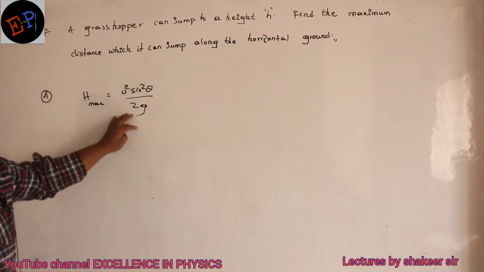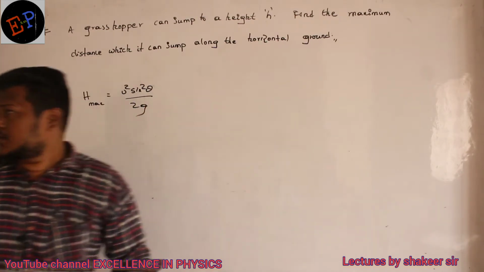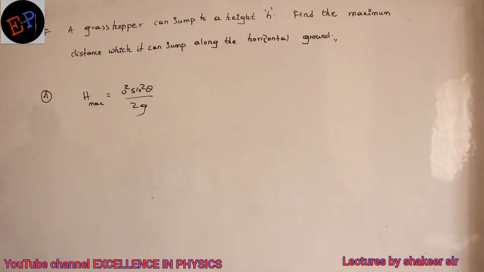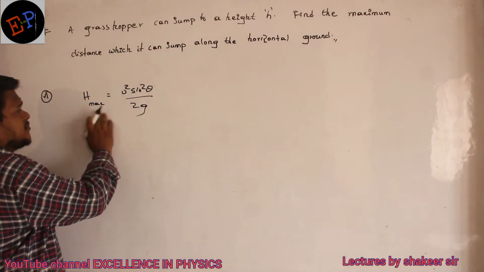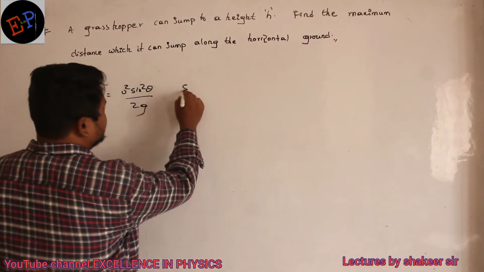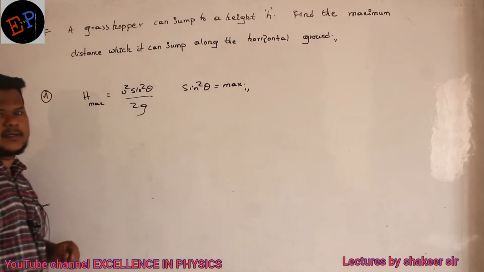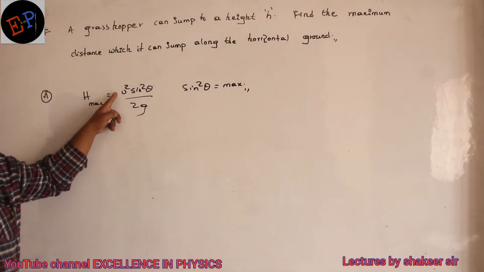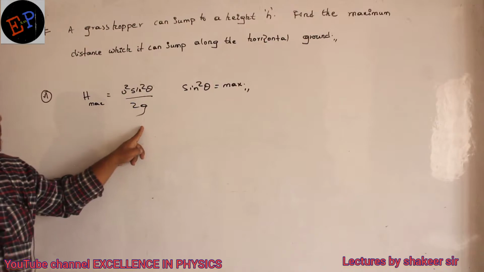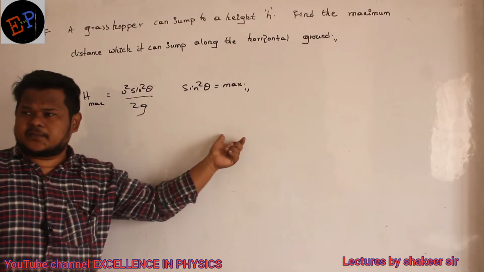And this maximum height will become maximum in which condition? h max will become maximum only when sin squared theta becomes maximum. Initial velocity is a constant, g is a constant, only sin theta is a variable. So when sin theta becomes maximum, then height also will become maximum.